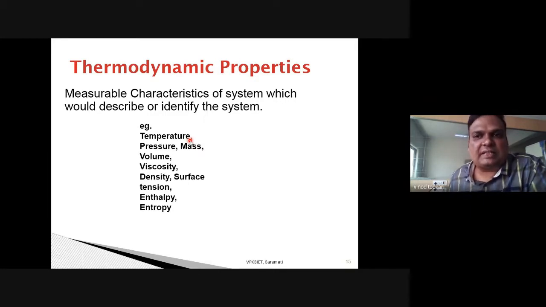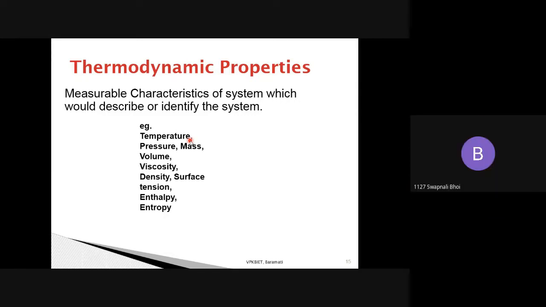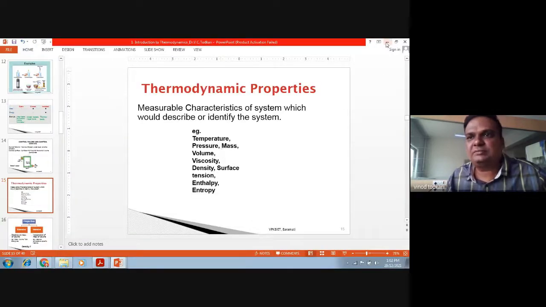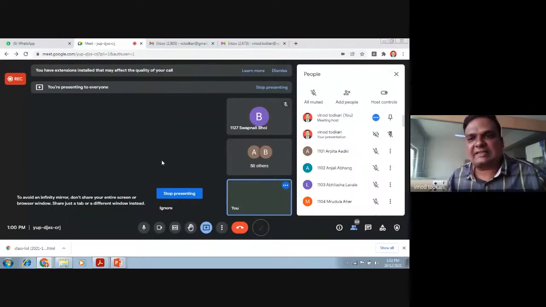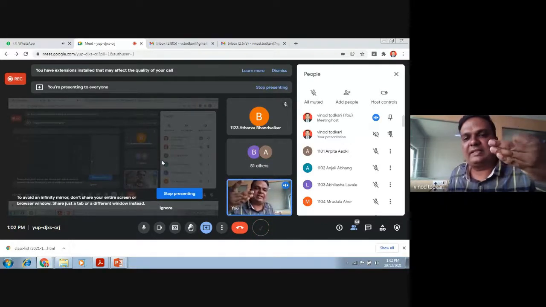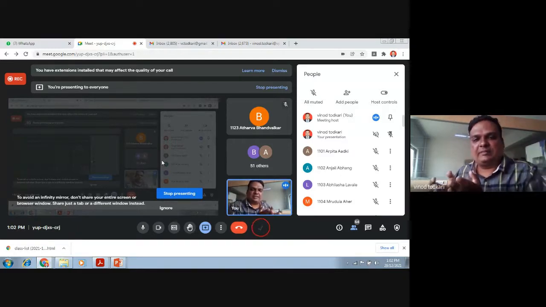Do you know this word ice point? Yes, sir. Do you know this word ice point? No, sir. These are standard points. Like one is ice point, one is steam point, and one is triple point. Anyway, ice point is nothing but a mixture of ice and water.